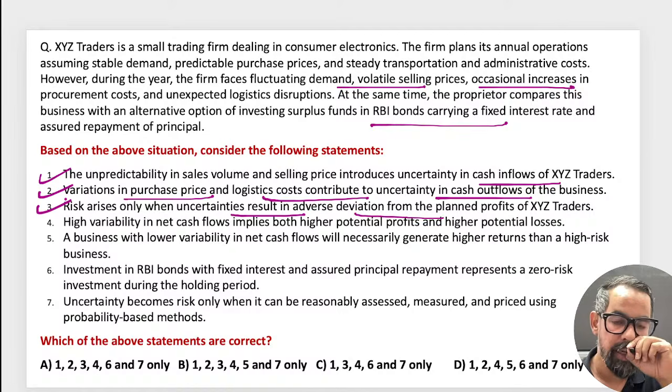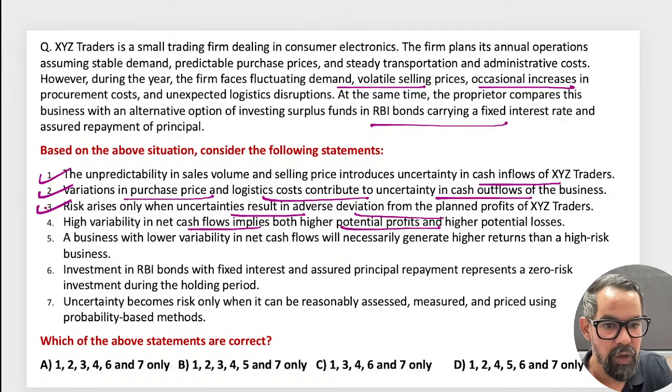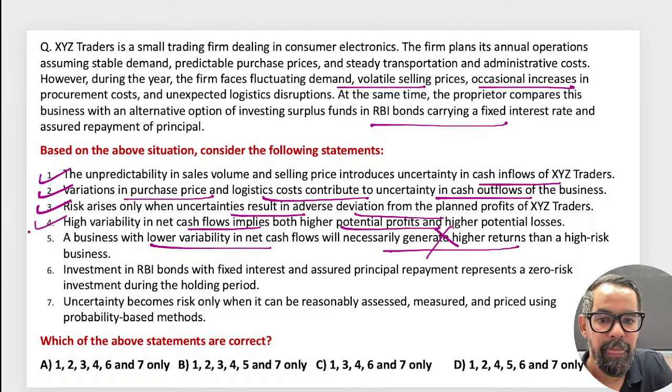That is also true. That is the meaning of the risk. High variability in net cash flow implies both higher potential profit or losses. Yes, higher the risk, higher the loss. A business with lower variability in net cash flow will necessarily generate a higher return. This is wrong. Low risk, low return.